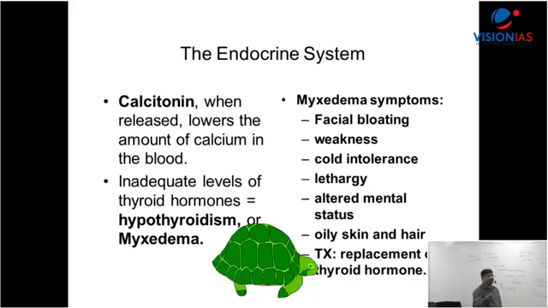Now what comes here? Inadequate level of thyroid hormone. That means less thyroid hormone, T4 and T3, that causes hypothyroidism. I've already said in the classroom, hypothyroidism. What happens in hypothyroidism? The first thing you find is myxedema, which has facial bloating. Then you have weakness, cold intolerance, lethargy, altered mental status, oily skin and hair. Hyper has heat intolerance.